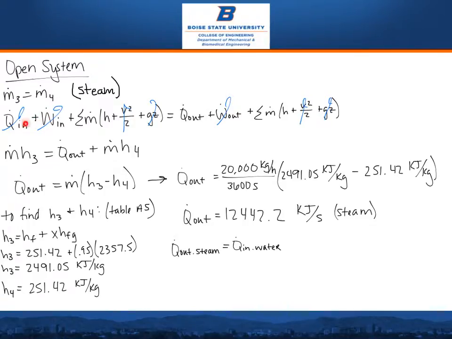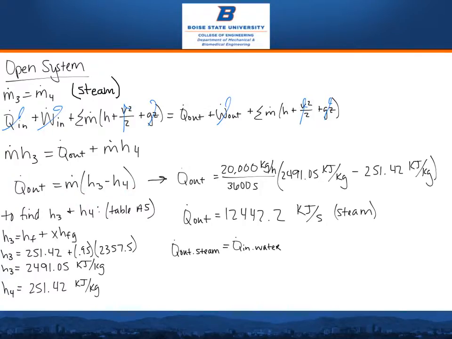And we can eliminate Q in, because there's only Q out since the steam is being cooled. What we are left with is m dot H3 equals Q dot out plus m dot H4. Manipulating this equation, we get Q dot out equals m dot times H3 minus H4.